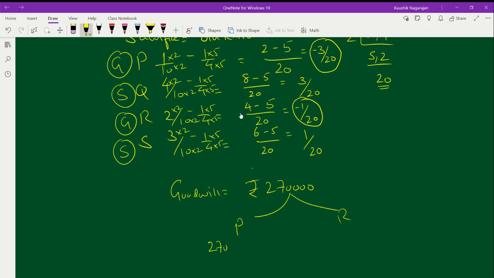So that means 2 lakh 70,000 into, for P it is 3 by 20, and for R it is 1 by 20. So tell me how much you will be getting as the premium of goodwill to be paid off. If you calculate this value, how much do you have to pay? Just calculate and tell me.